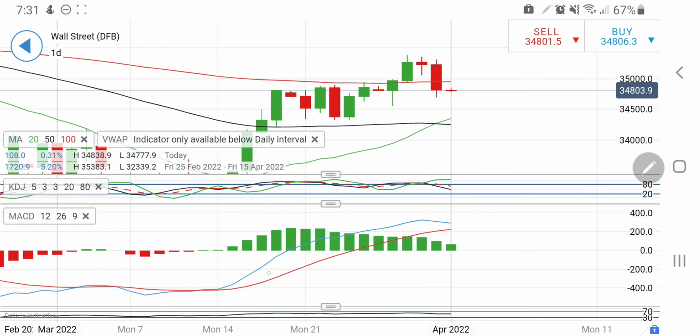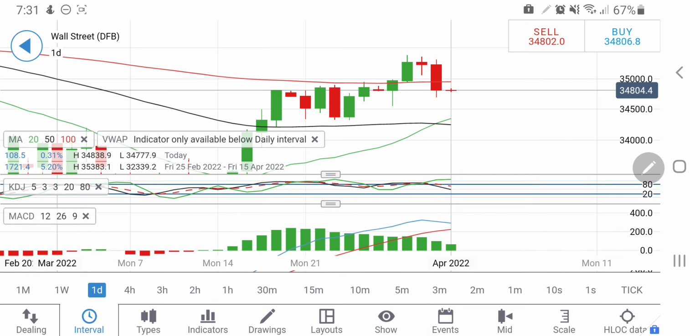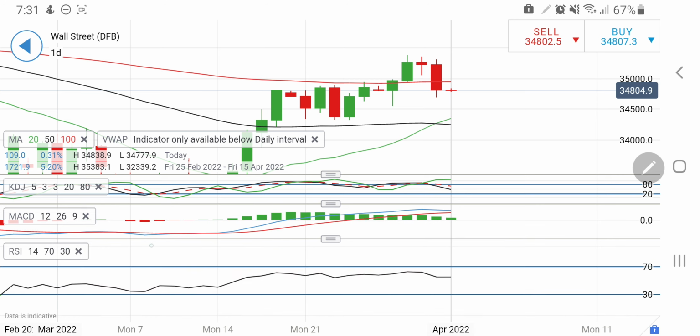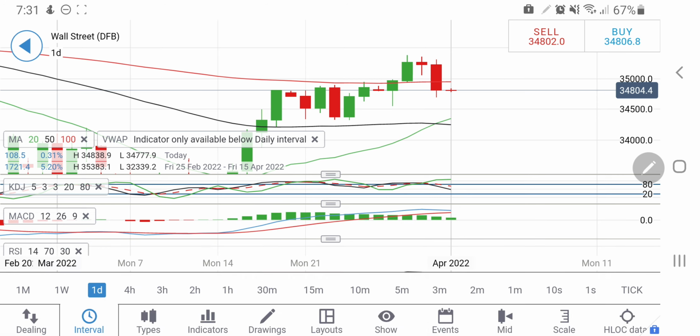Stochastic is looking downwards, MACD is trying to converge and crossover on the daily charts, and RSI is comfortable. So take your positions accordingly. Don't trade between 34,850 to 34,720 levels. In between these 130 points, we have to be cautious, and look for any move out beyond 34,850. However, the strongest resistance for the day is at around 34,970 and 35,000. Any breakout beyond this should be considered a reversal, and then the targets will be around 34,800 levels, 35,200 levels. So take your positions accordingly.